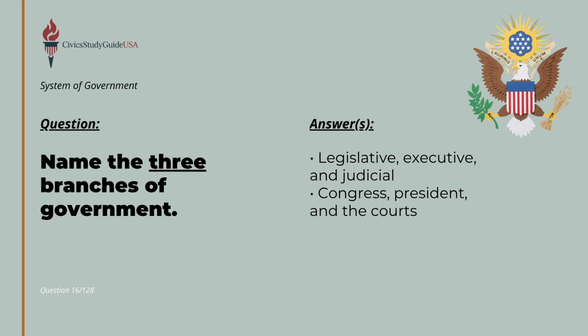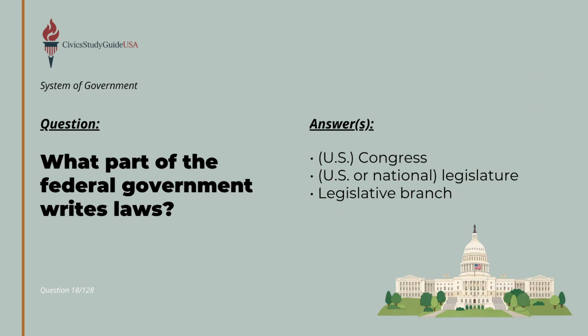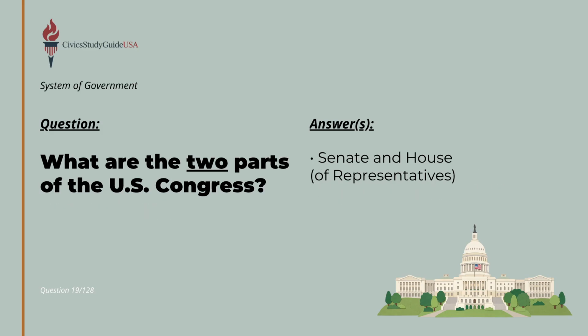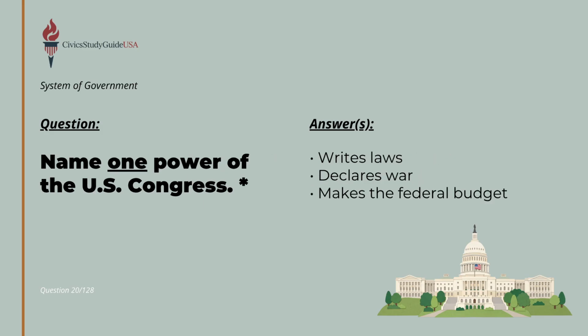The three branches of government are the legislative, executive, and judicial branches, which can also be described as Congress, the President, and the courts. The part of the federal government that writes laws is the legislative branch, or the U.S. Congress. The U.S. Congress is split into two distinct parts, the Senate and House of Representatives. Together, the primary powers of the U.S. Congress include the authority to write laws, declare war, and make the federal budget.